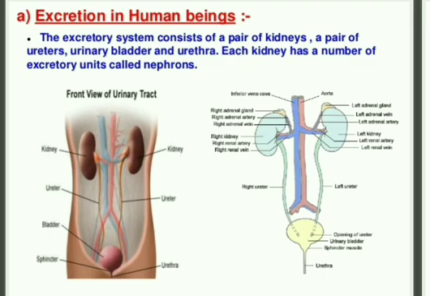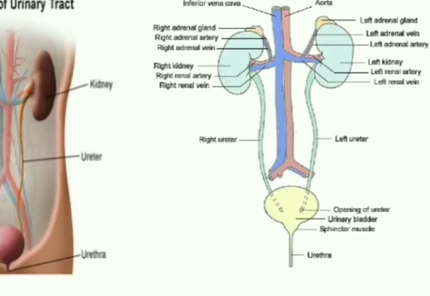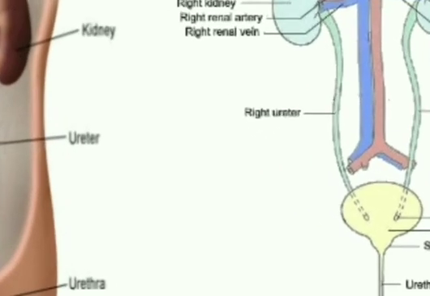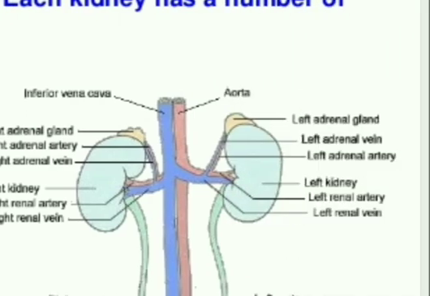Okay, you can see the excretory system. It contains two kidneys. You can see here a right kidney and a left kidney, and we have a right adrenal gland, then artery also, and vein also, and in the same way we have the left also.